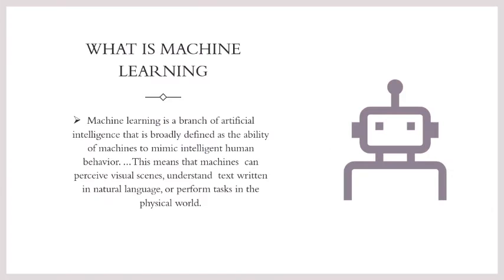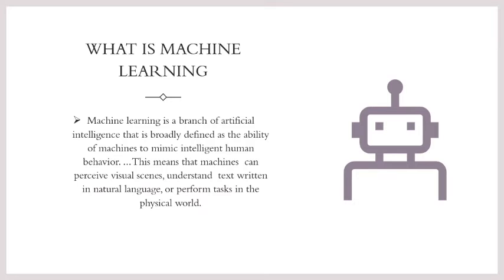And next we are going to machine learning. First, what is machine learning? We have to know what is machine learning. Machine learning is a branch of artificial intelligence that is broadly defined as the ability of machines to mimic intelligent human behaviors. This means they can perceive visual scenes, understand text written in natural language, or perform tasks in the physical world.